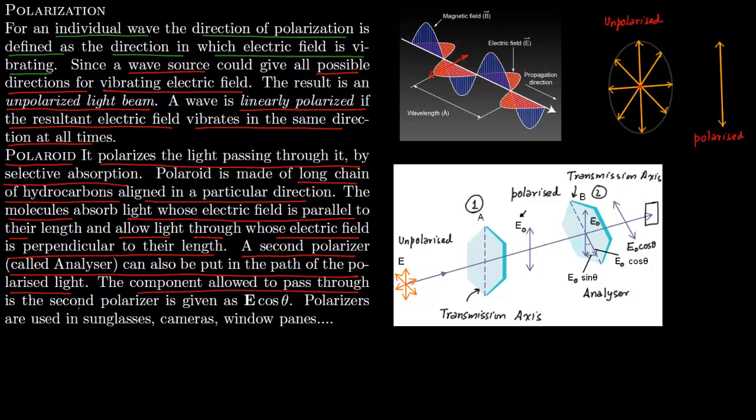The component allowed to pass through the second polarizer is given as E0 cos theta. What are these polarizers used for? They are used for sunglasses, cameras, window panes, etc. A large number of cameras, in fact almost all cameras, use polarizers because they help in getting the right kind of picture quality.